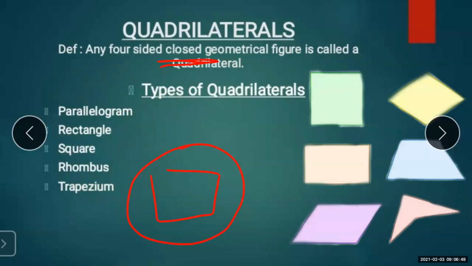The types are: parallelogram, rectangle, square, rhombus, and trapezium. These are the 5 types of quadrilateral which we are going to revise.